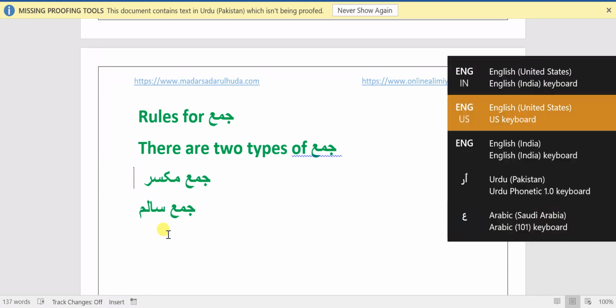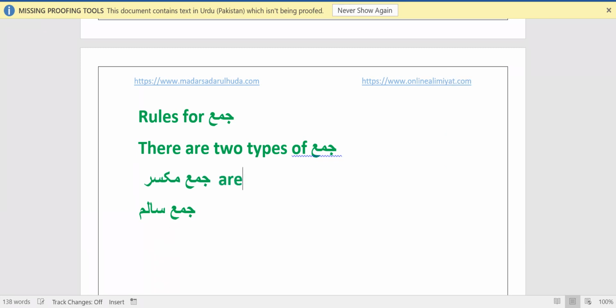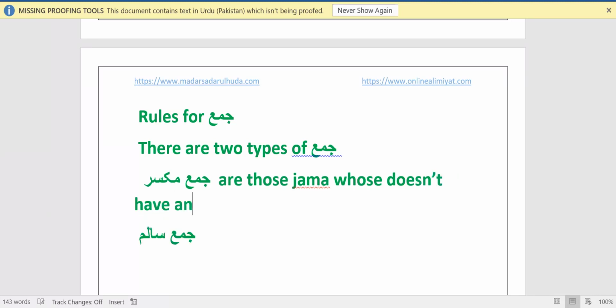Okay. So what is Jama Mukassar? Jama Mukassar are those jama which do not have any rules or signs to recognize or create these jama.